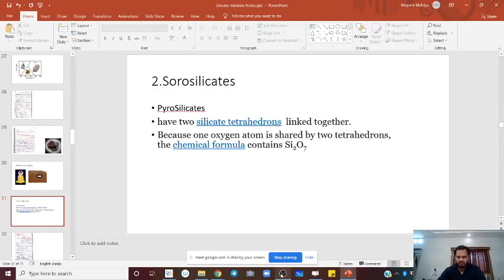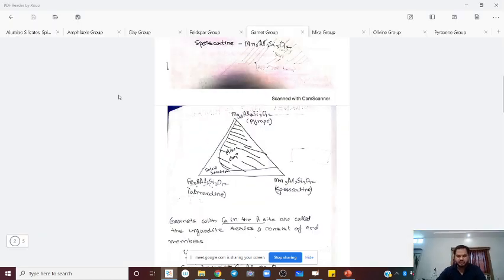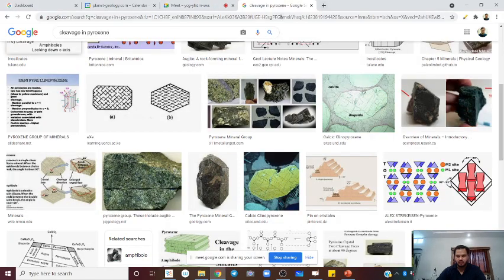Sir, zircon is uniaxial? I will have to see its crystal system. I don't have it. Wait, I'll see whether it is in your notes or not. I don't remember the crystal system. Tetragonal, is it? Okay, wait, I'll Google it for you.